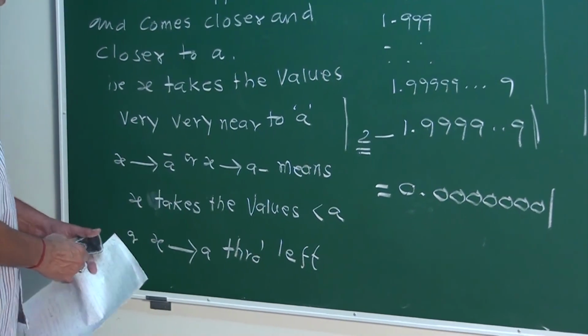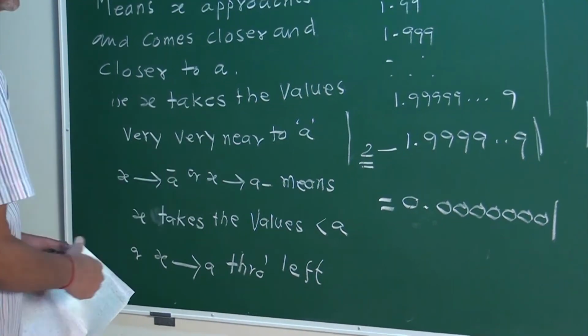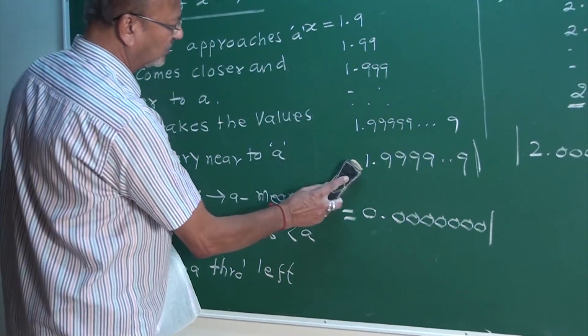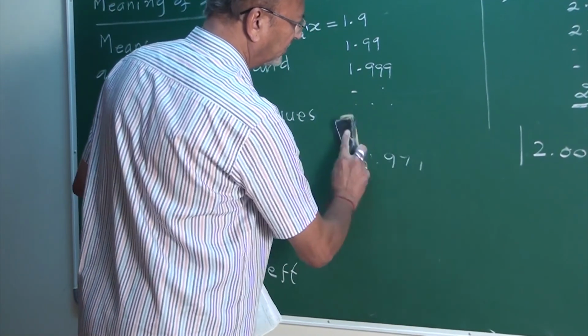Yes, my friends, it is through left. Explained here. What is another one? X tends to.